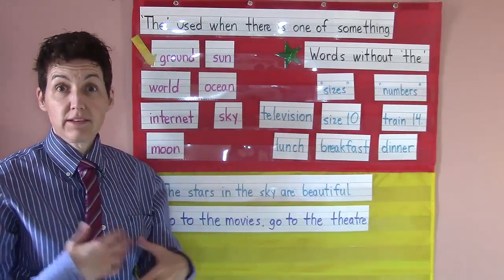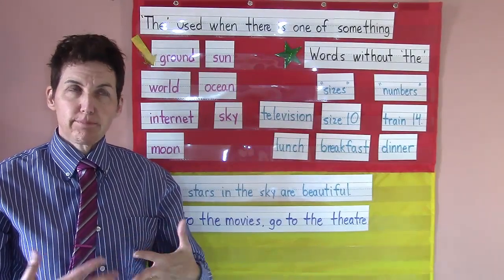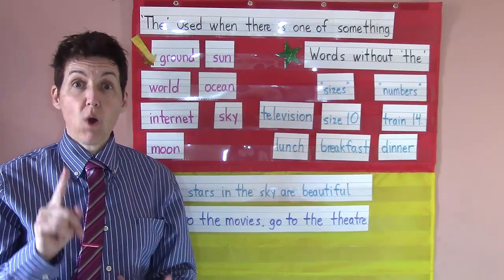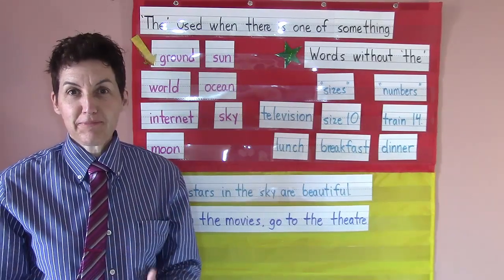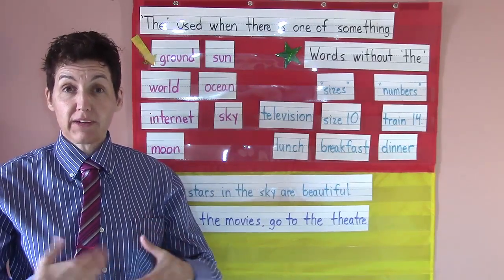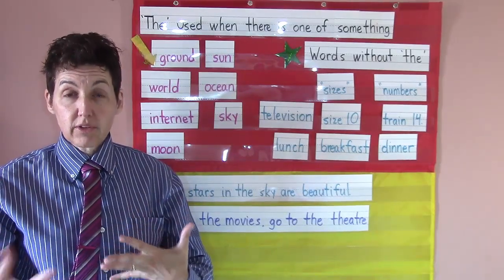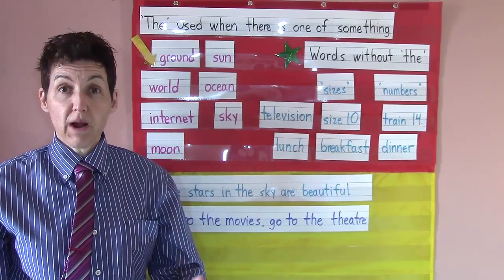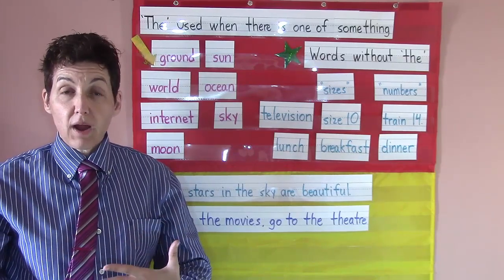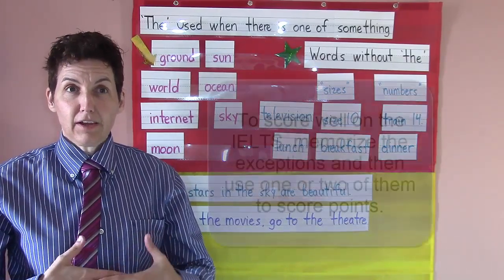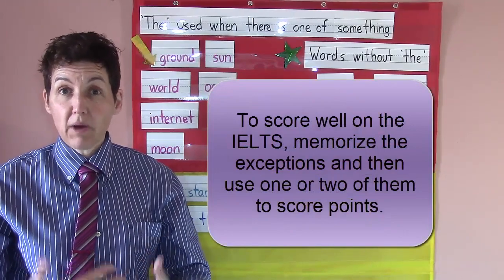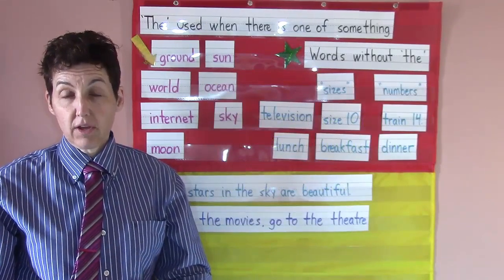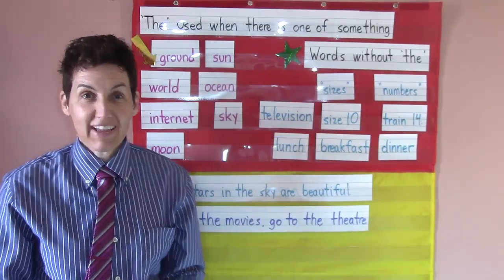For this lesson, I want to talk with you about, as much as possible, the rules for when you use "the" when there's only one of something. But of course, there are some exceptions. So we're going to go over some basic rules and then the main exceptions. What you need to do to score well on the IELTS is to memorize the exceptions and then use one or two of them as much as possible in your writing response as well as your spoken response. This will show fluency. Okay, so here we go.